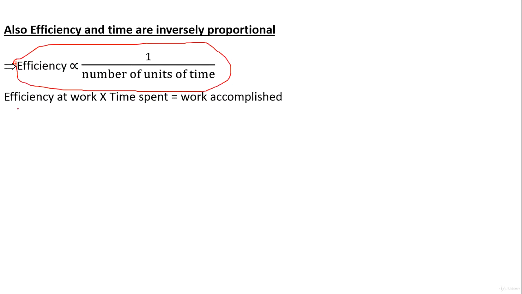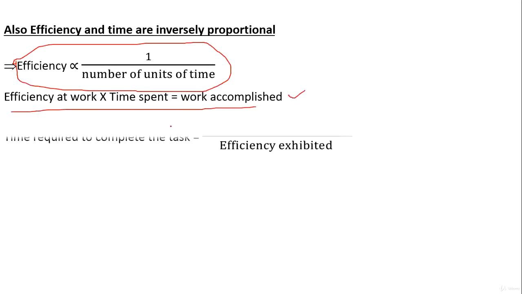Now we can also see that efficiency at work into time spent is equal to work accomplished. For example, if he is able to complete 10% of work every day, that is, 10% is his efficiency, and he spends 10 days, how much is 10% into 10? It is 100%. So he will be able to accomplish the work completely. This follows the fact that efficiency into time spent is equal to work accomplished.